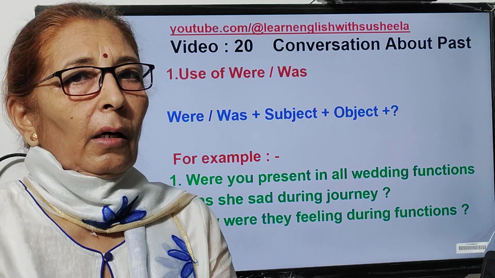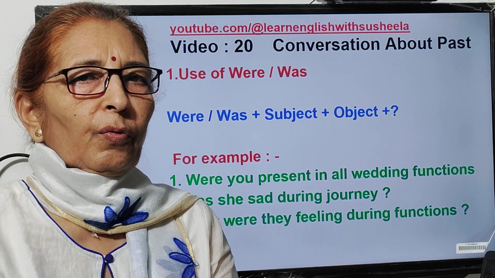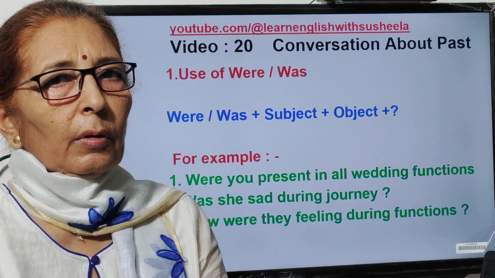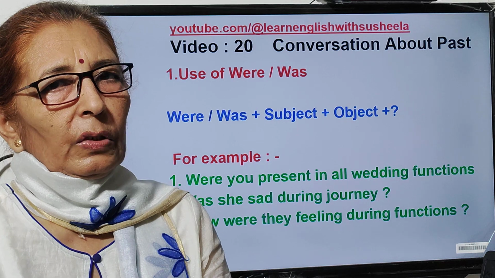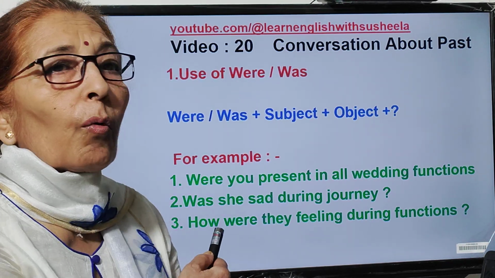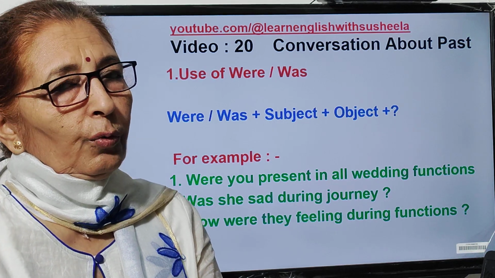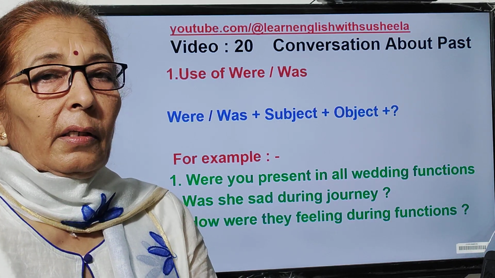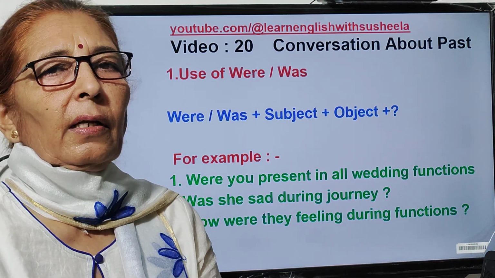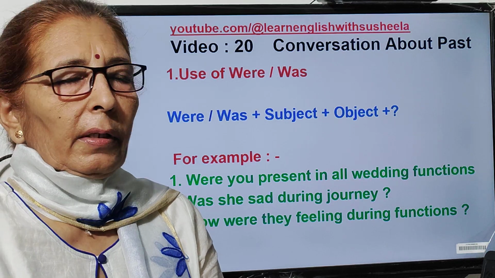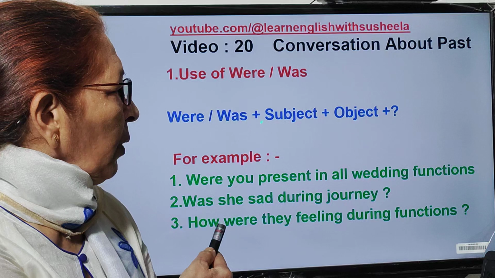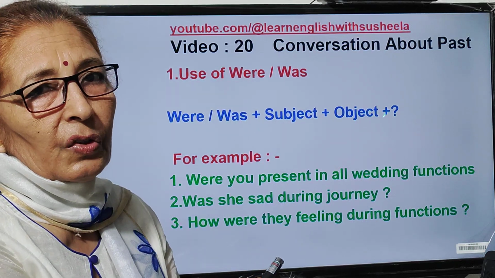I'll be explaining which helping verbs are used while talking about past. And on the basis of the use of helping verbs, I have divided all the question answers into 6 parts. First part, use of verb was. Just as in present we use are, is, am. In past we use only were or was. Were is used with plural and was is used with singular. Here the structure will be was, were or was, plus subject plus object and question mark.